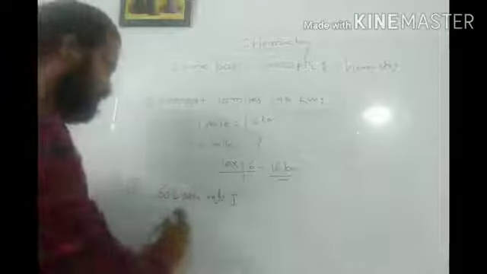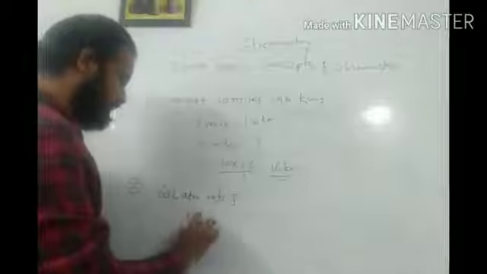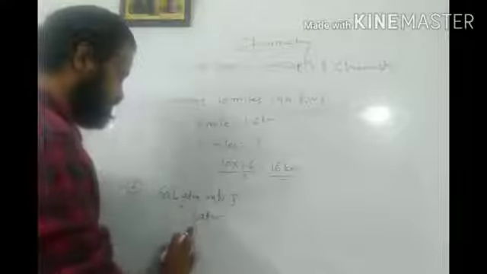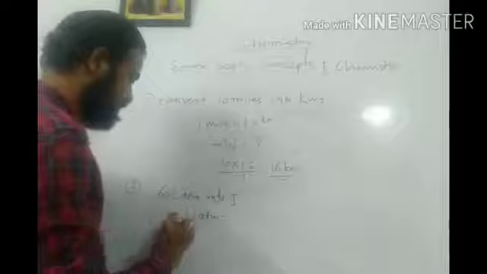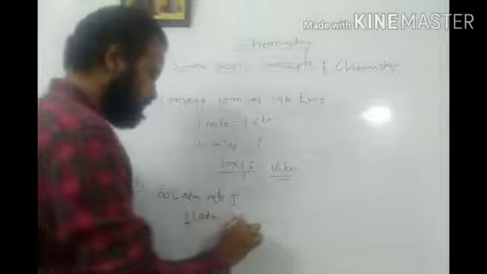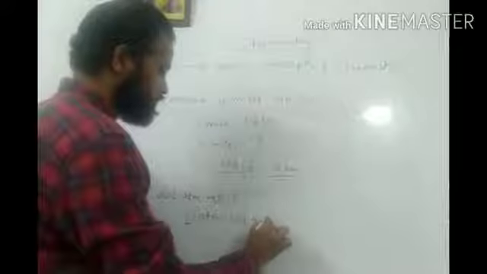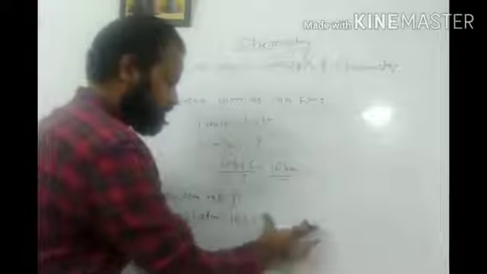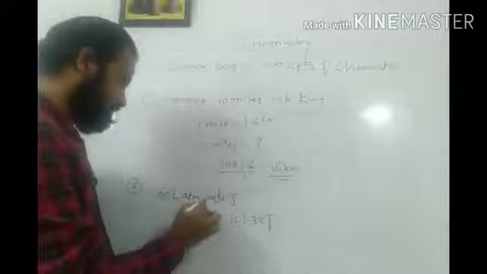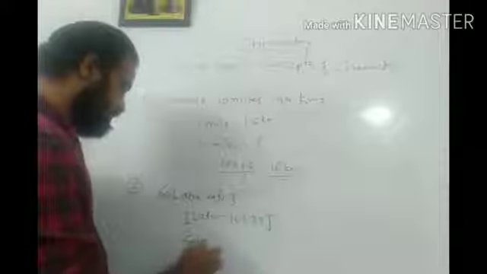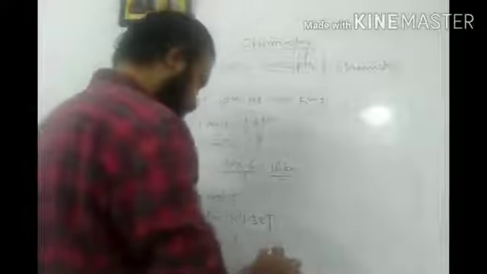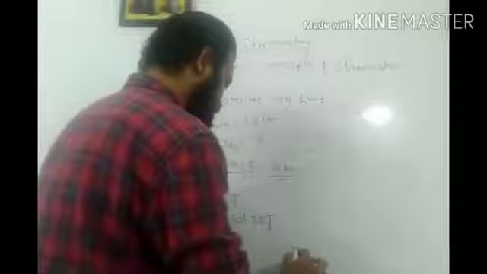As we all know, 1 liter atmospheric pressure is equal to 101.32 joules. So if this is 101.32 joules, then 60 liter atmosphere is equal to how many joules? Simply, I can write here 60 into